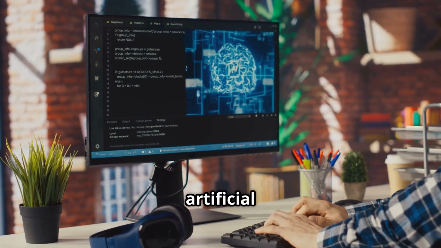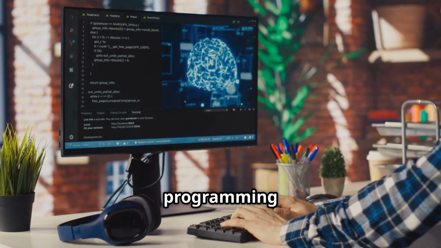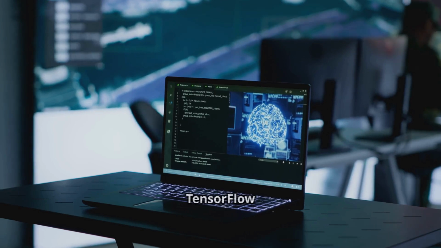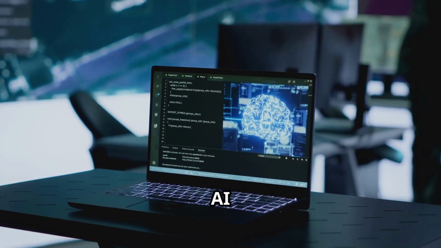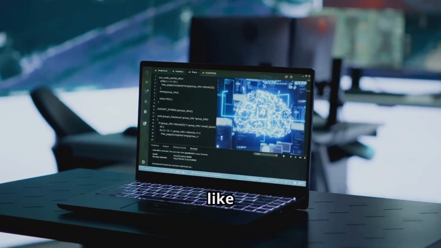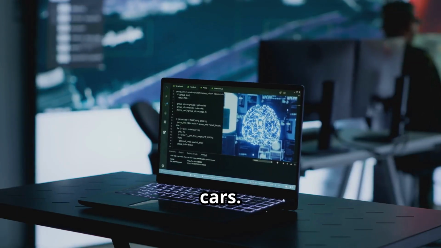The rise of artificial intelligence and machine learning has further propelled Python to the forefront of programming languages. Libraries like TensorFlow and PyTorch provide the building blocks for developing sophisticated AI models capable of tasks like image recognition, natural language processing, and even self-driving cars.